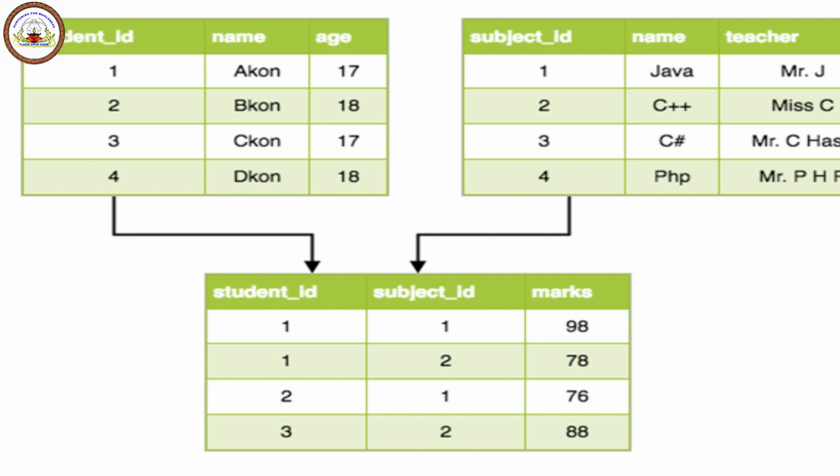Then it also has an administrator's table which has subject ID, name, and the name of the teacher. So these different tables in a database will be related to each other and each content in a table will also have a relationship.